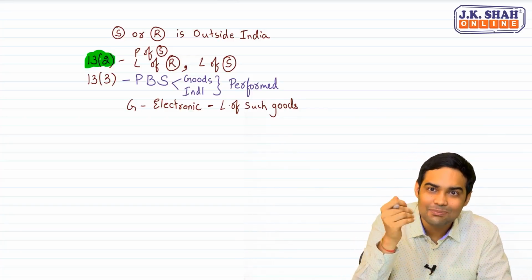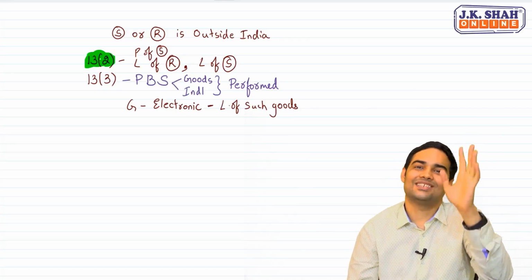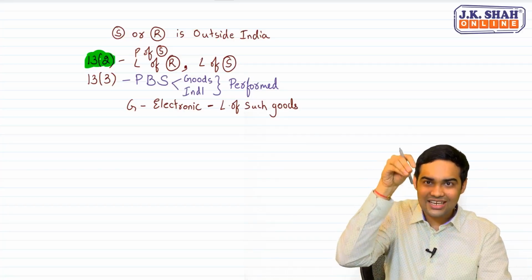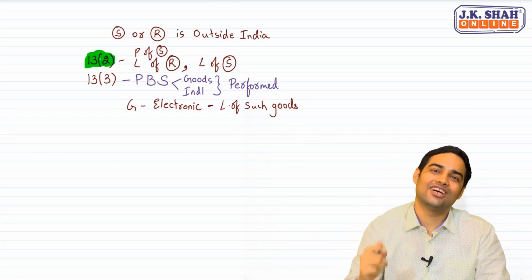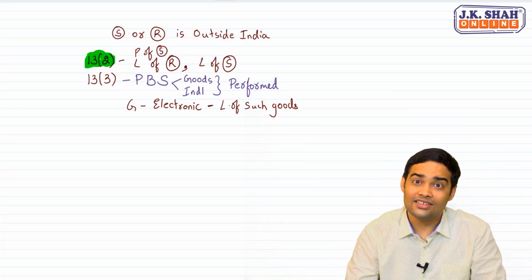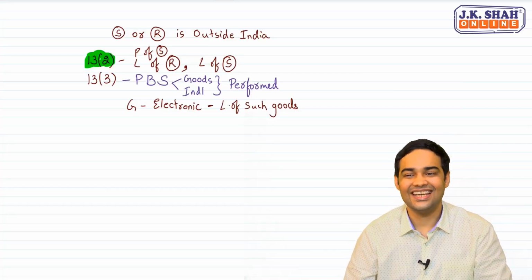If that is being done, in such case, place of supply कहाँ आएगा? Place of supply आएगा location of such goods. Goods were in Bangalore. As the goods were in Bangalore, place of supply will become India. तो क्या सर ये transaction taxable हो जाएगा? The answer is no. The answer is no.